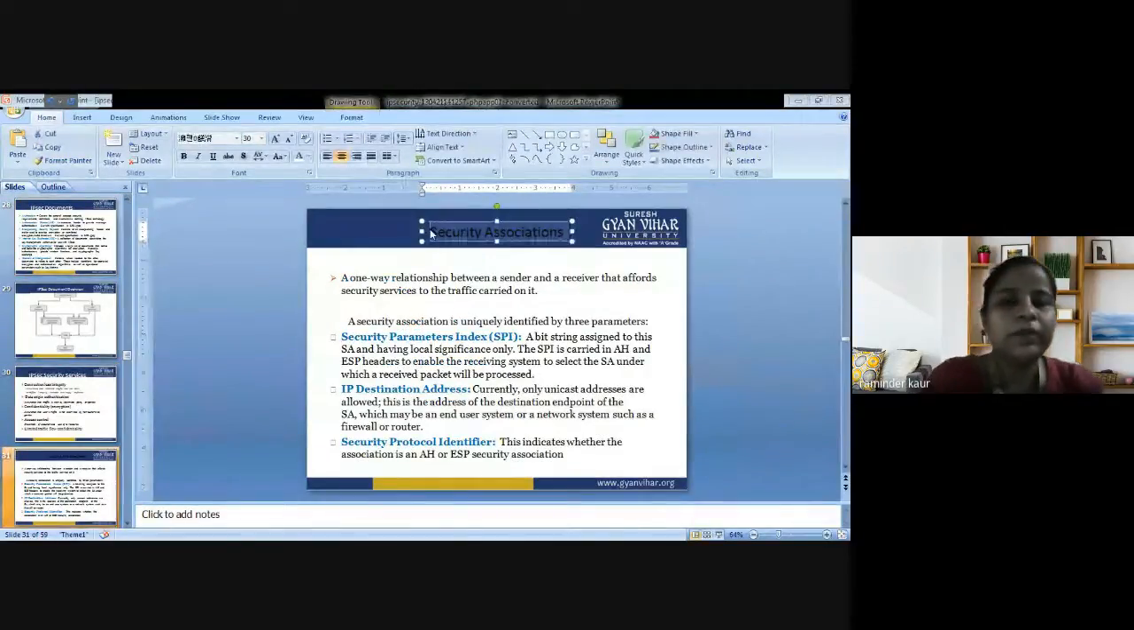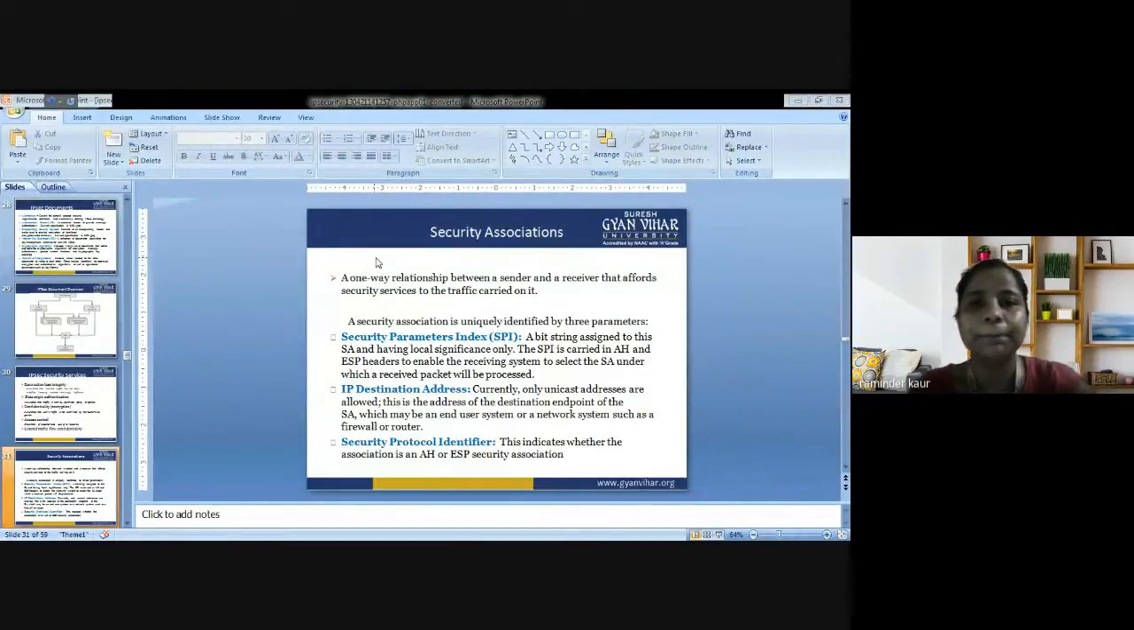So next is security associations. What are those? We are supposed to discuss the same. A one-way relationship between a sender and a receiver that affords security services to the traffic that is carried on it. A security association is uniquely identified by three parameters. What are those? There are three parameters: security parameter index, that is called SPI, IP destination address, and security protocol identifier.